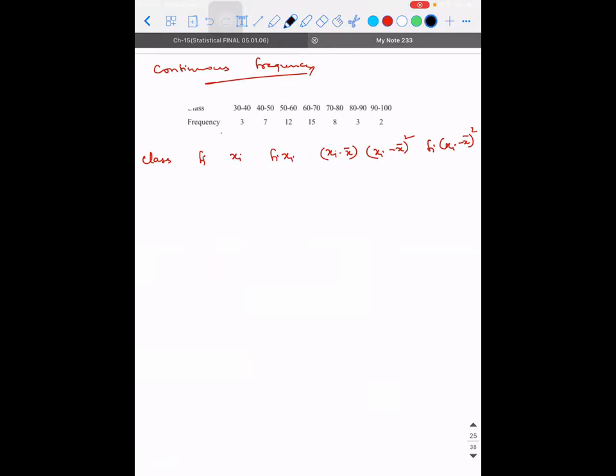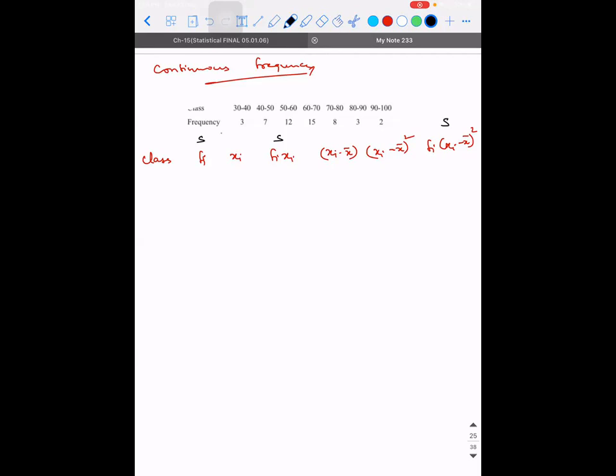There are 1, 2, 3, 4, 5, 6, 7 columns. Out of the 7 columns, I need the sum of fi, then the sum of fi xi, then the sum of fi into xi minus x bar, the whole square.